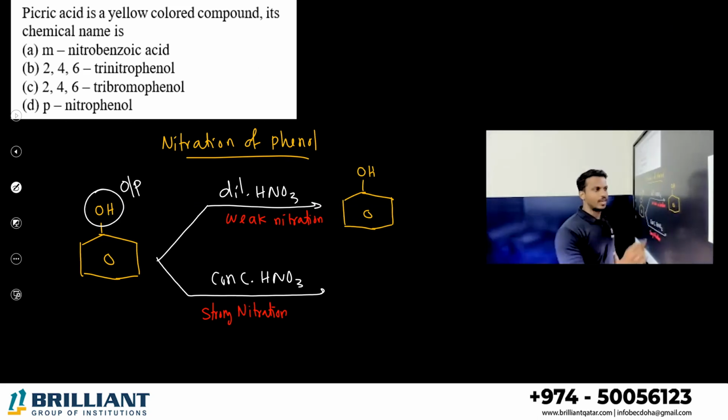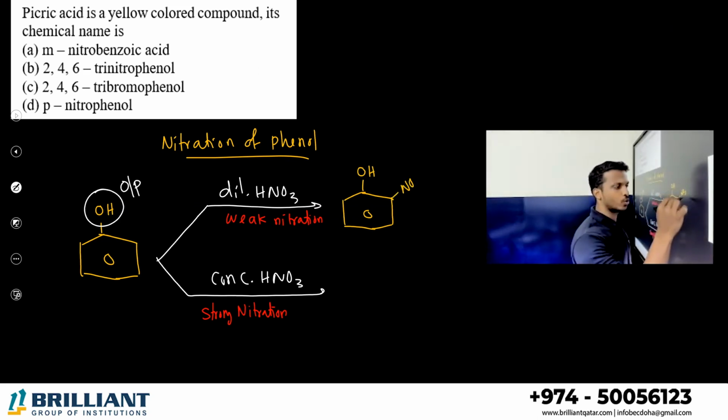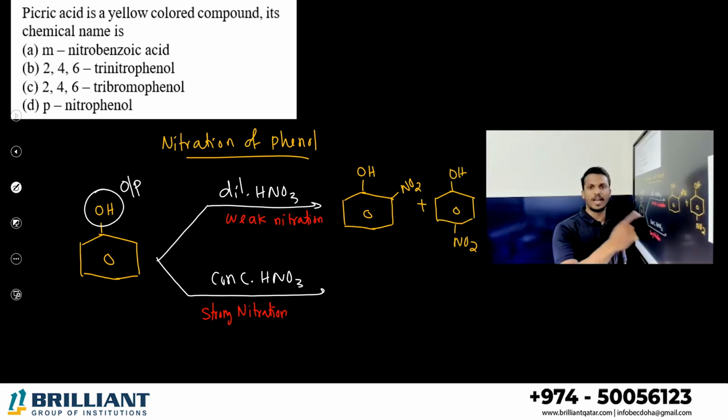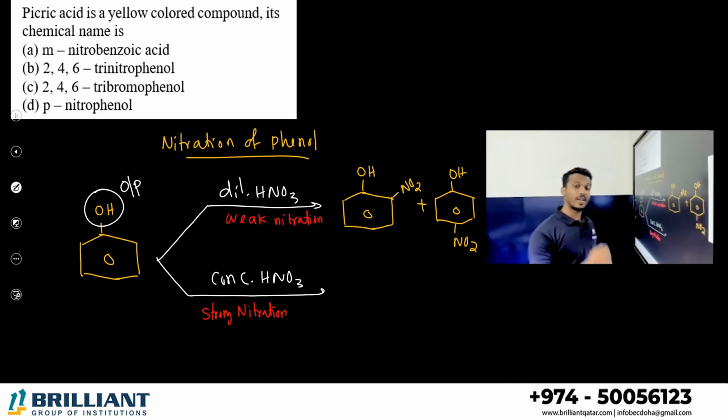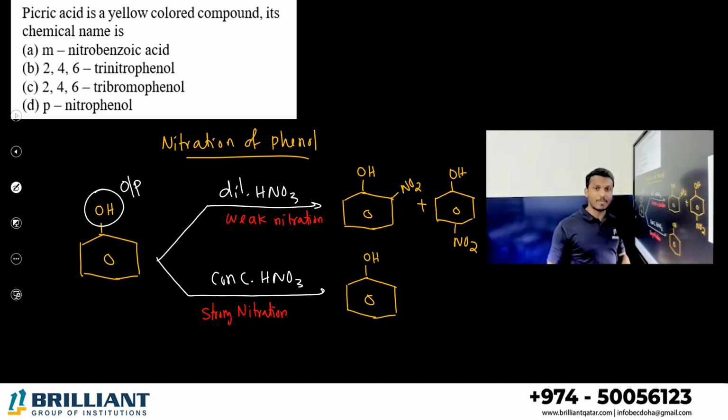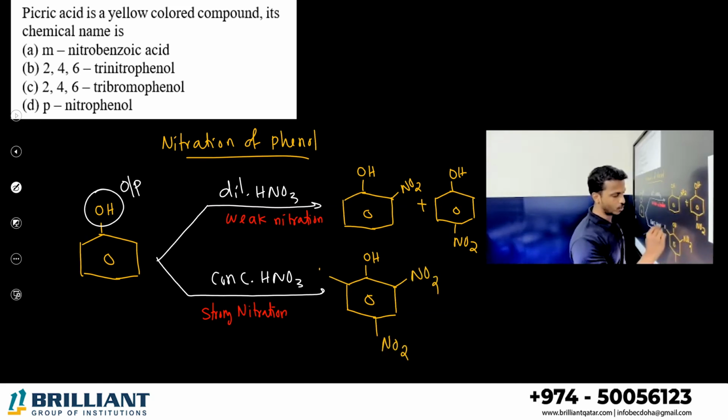Weak nitration: one nitro group goes to the ortho position, one nitro group goes to the para position. You will get a mixture of ortho-nitrophenol and para-nitrophenol. If you are treating with concentrated nitric acid, what happens? It gives the maximum number of nitro groups. All the ortho and para positions are occupied by nitro groups.